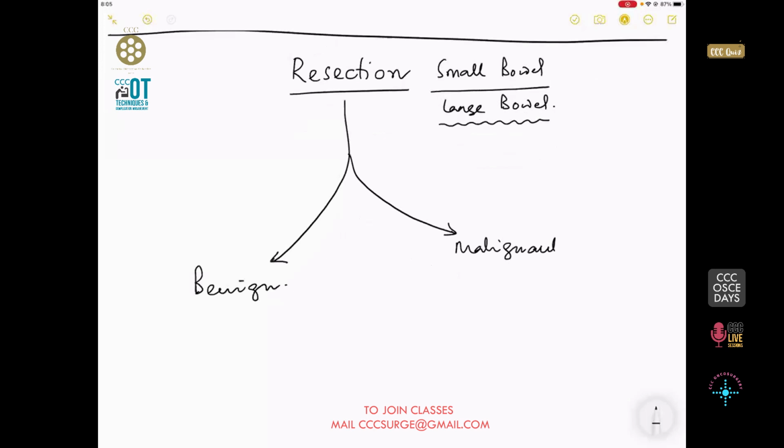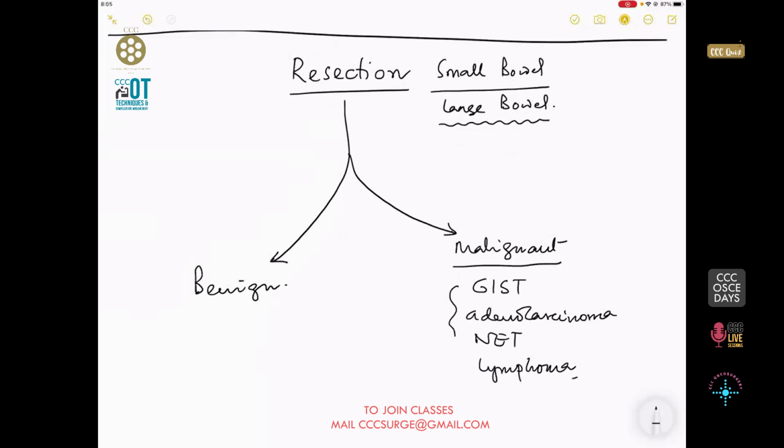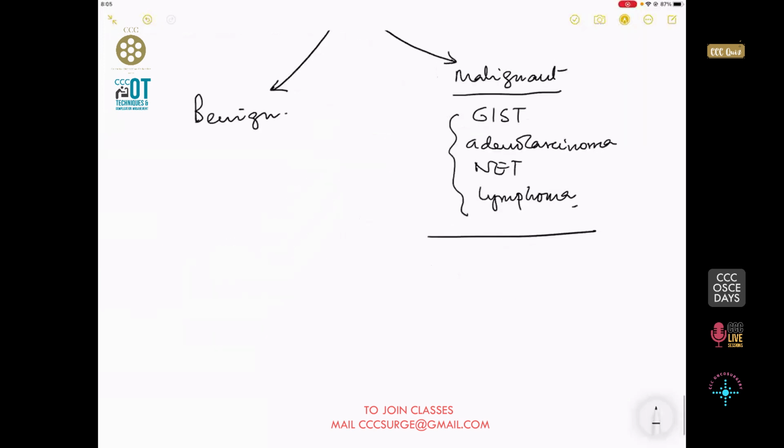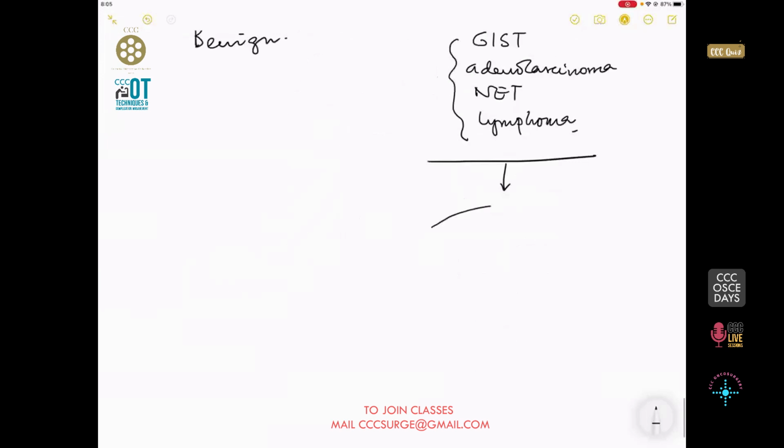Now, by malignant, I mean all forms of malignancy. It could be a GIST, it could be an adenocarcinoma, it could be a neuroendocrine tumor like a carcinoid, it could be a lymphoma. Doesn't matter what you are taking out, because you will not get a second chance to take that thing out. So it is better to always take the artery that is feeding the segment. So if this is the artery that is feeding it from the arcade, as you have seen in the picture, and you find that this is the pathology, I think you can see the pathology.